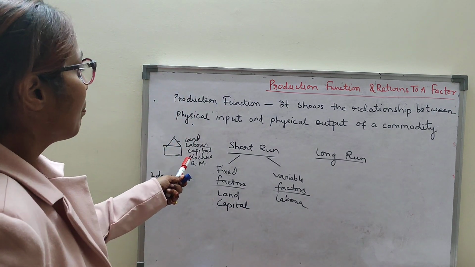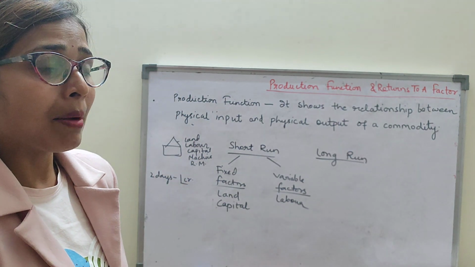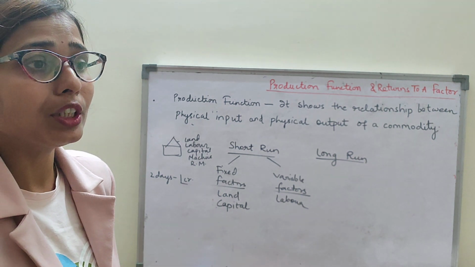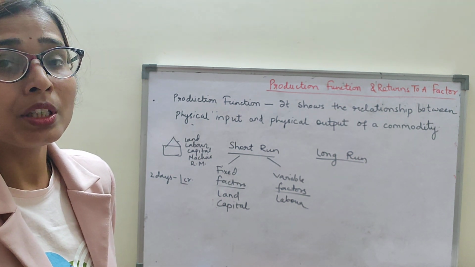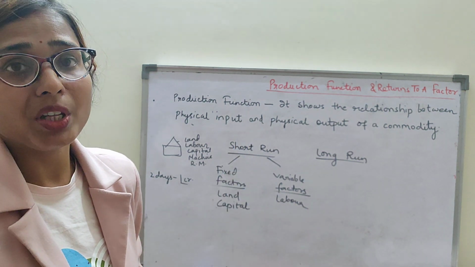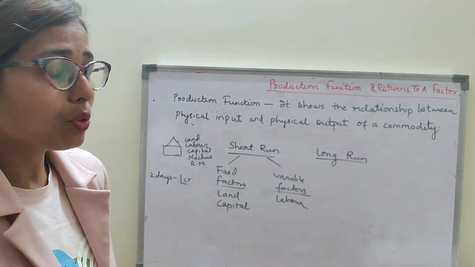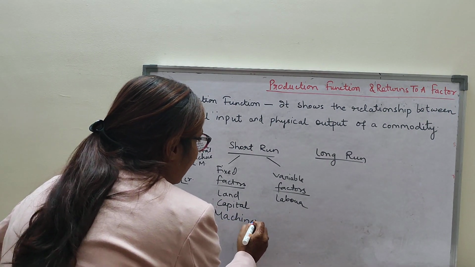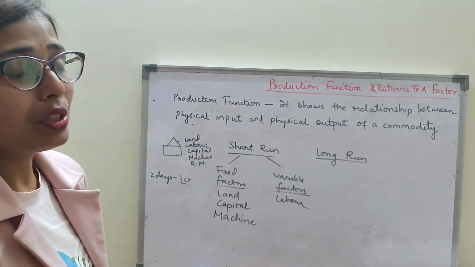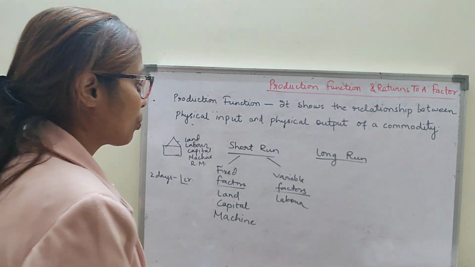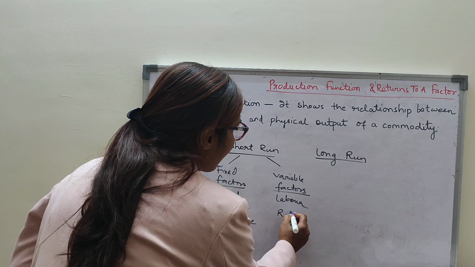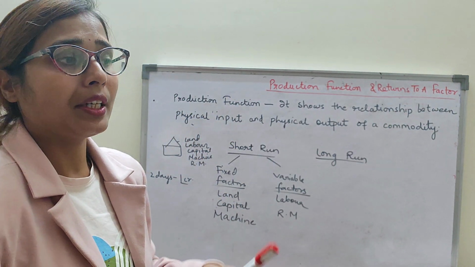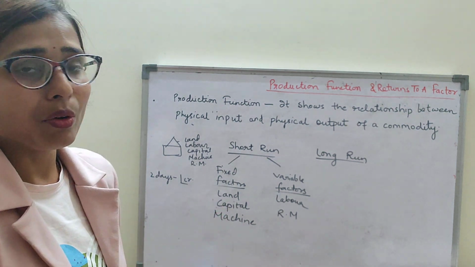Machine also. Suppose I have 2 machines working in my factory and I want a new machine to increase production. I cannot easily import it from another country or purchase it. So machine is also a fixed factor. Raw materials, obviously, I need to produce 1 crore t-shirts. So raw material is a variable factor. To increase production I can increase my raw material, and to decrease production I can decrease it.